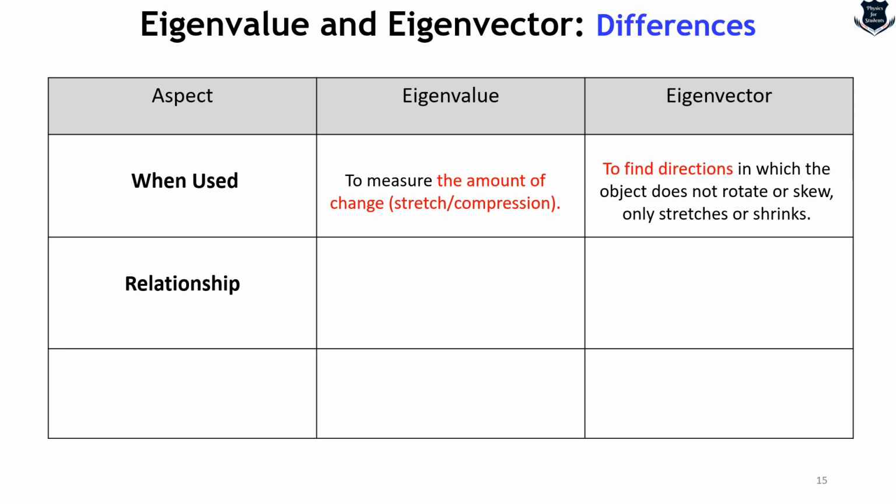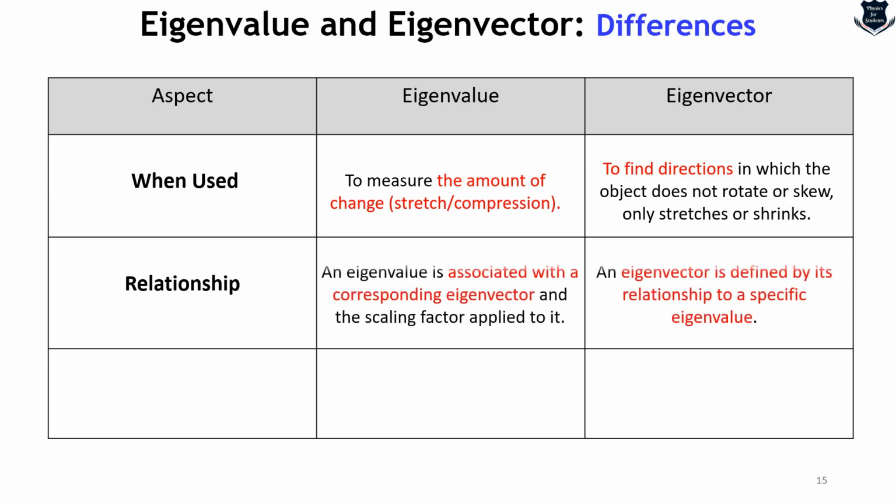If I talk of relationship, an eigenvalue is associated with the corresponding eigenvector, and an eigenvector is defined by its relationship to a specific eigenvalue.